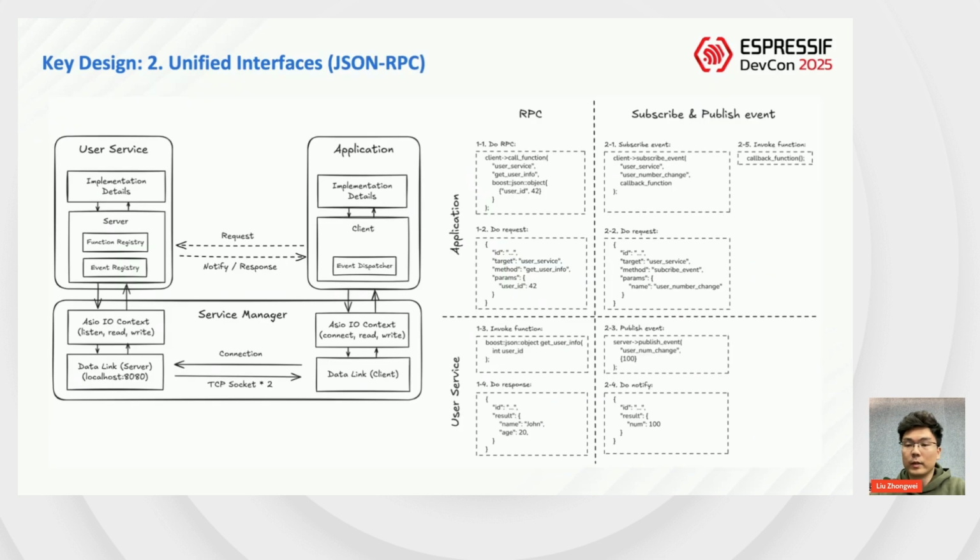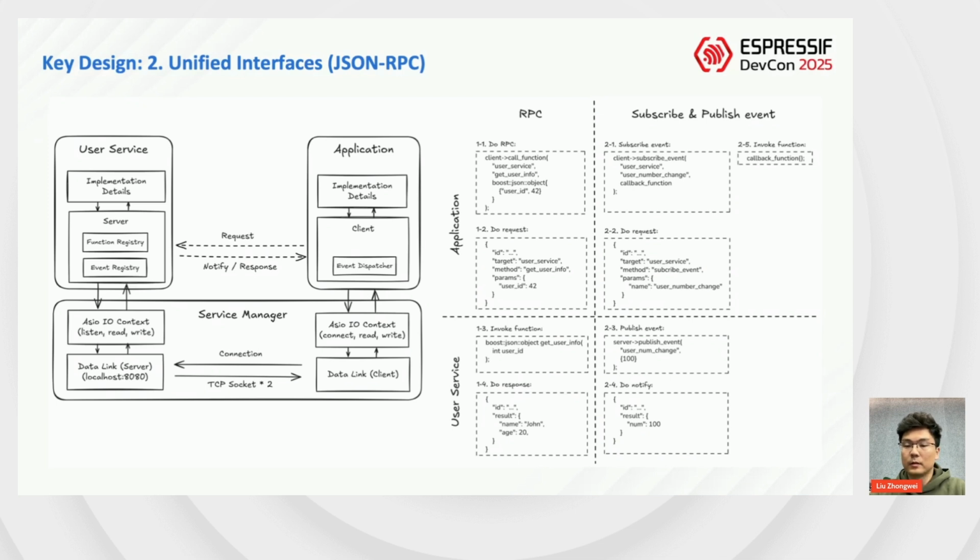The second point is the unified interfaces. We implemented JSON-RPC functionality based on both ASIO and TCP socket, using a user information service as an example. Applications and services interact using a client-server architecture.